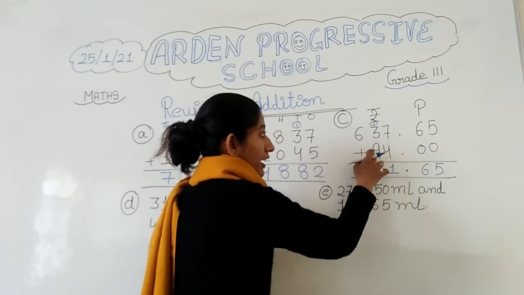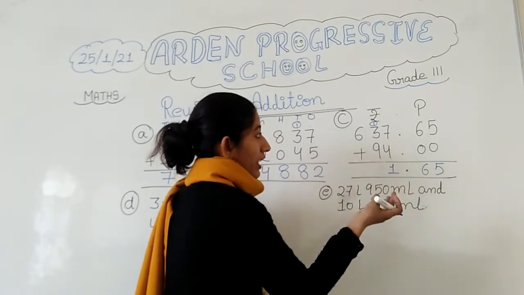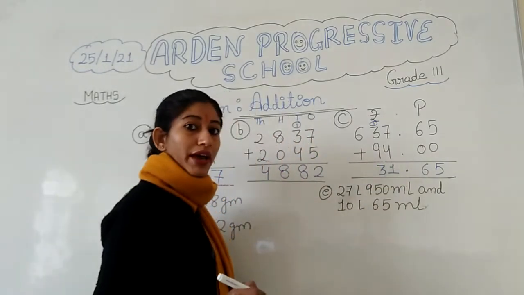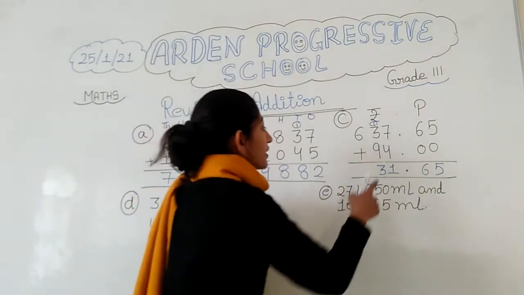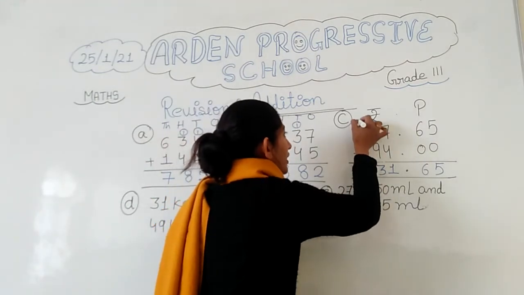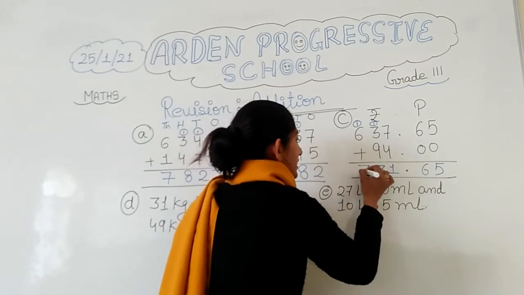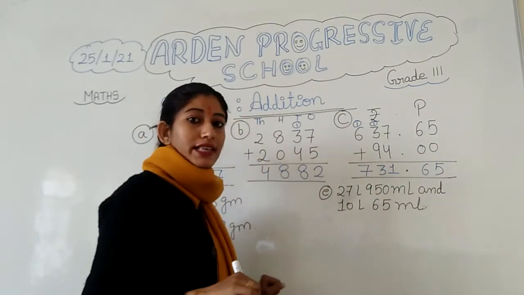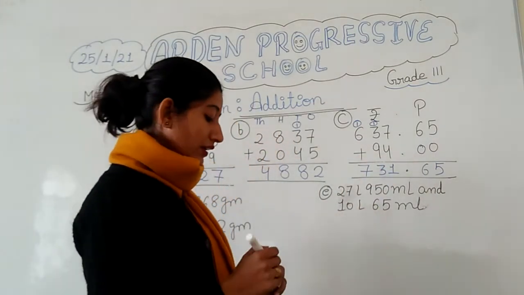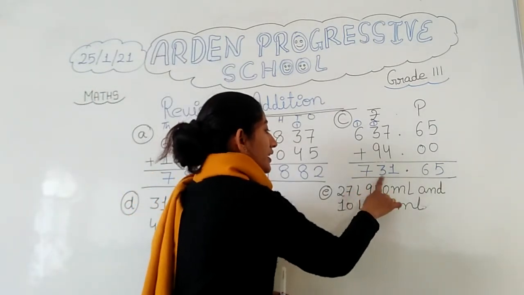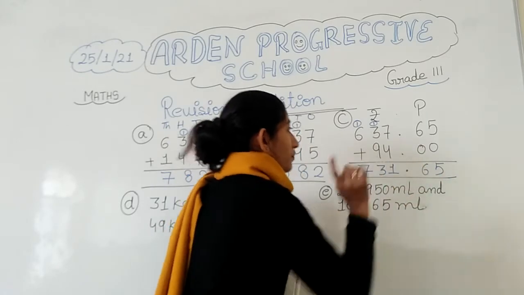Count after 9: 9, 10, 11, 12 and 1 more will be 13. 9 plus 3 is 12, and when we add 1 to that it becomes 13. 3 is here and again 1 will be the carry. And 6 plus 1 is 7, and 6 plus 1 is 7. So what answer are we getting? We are getting 731 rupees and 65 paise.